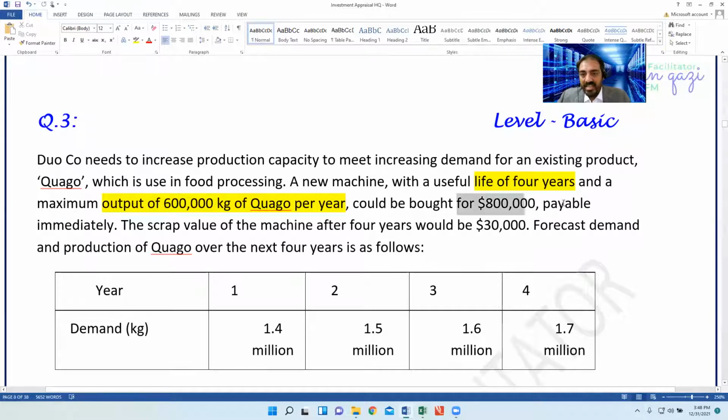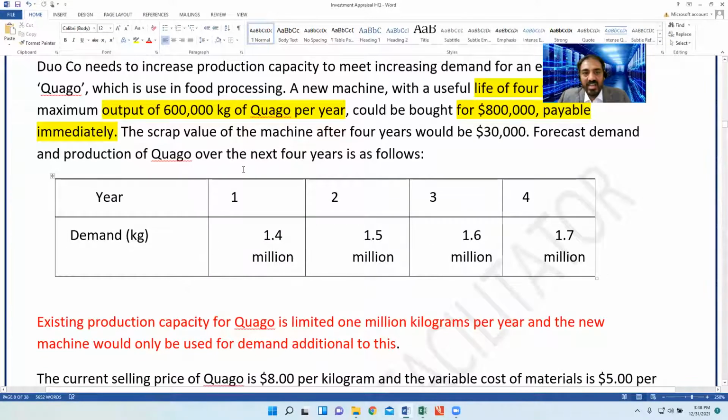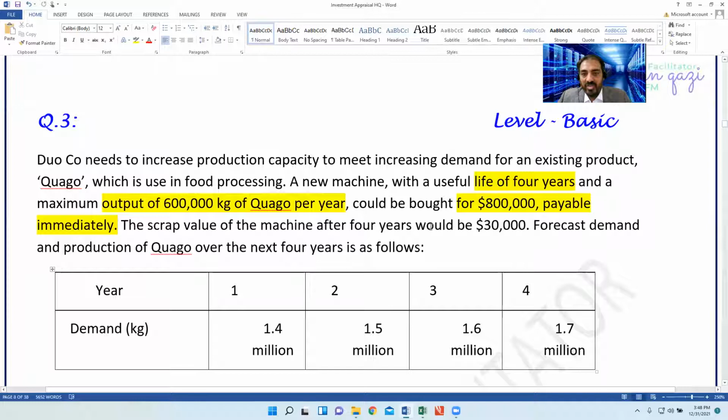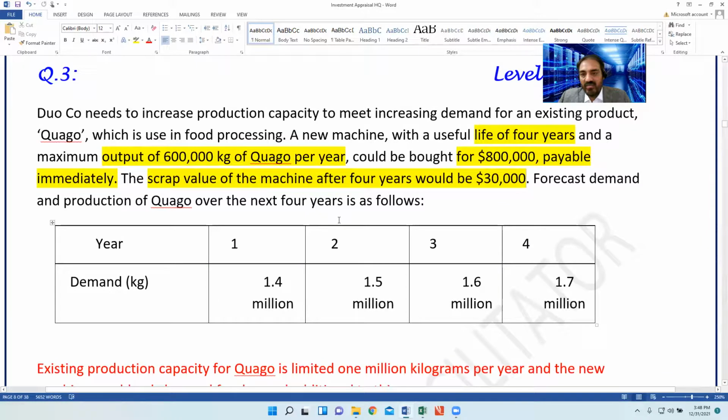It could be bought for 800,000 payable immediately. So that means the machine costs 800,000. The scrap value of the machine after 4 years would be 30,000. Forecast demand and production of Qgo over the next 4 years is as follows.